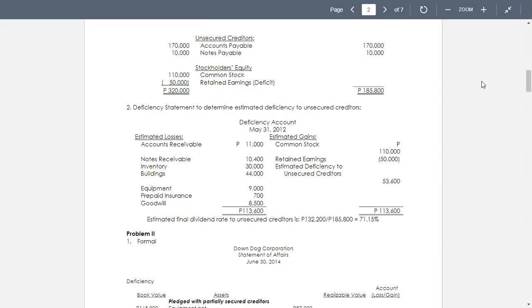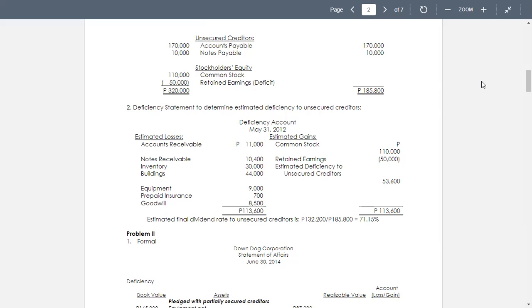For the estimated gains, we have the common stock. The common stock is 110,000, retained earnings deficit negative 50,000. So we have to add the estimated deficiency to unsecured creditors of 53,600. So you now get the total. So actually you have this amount that will balance the equation.